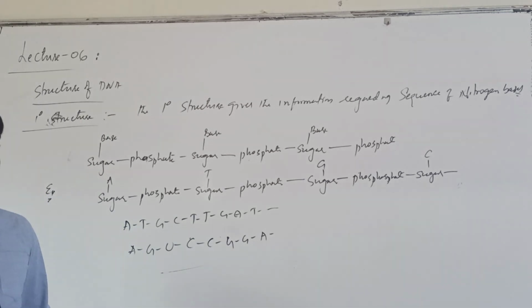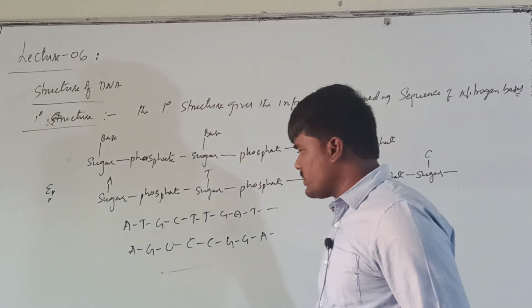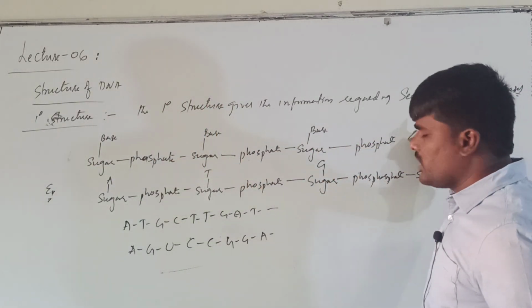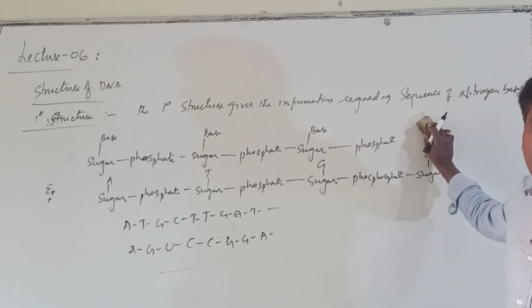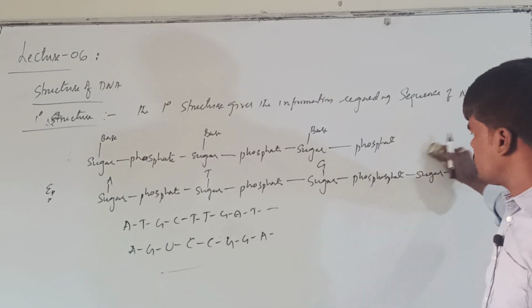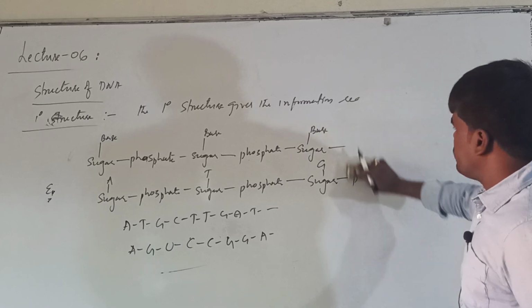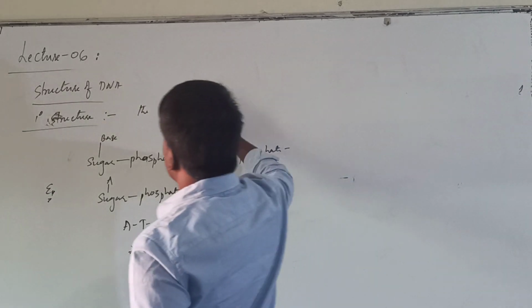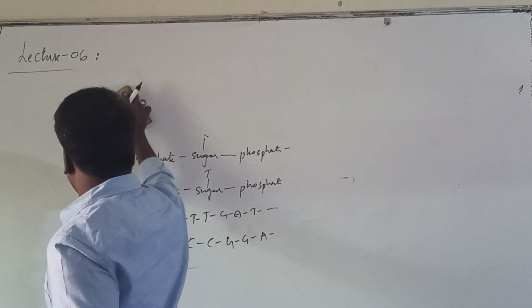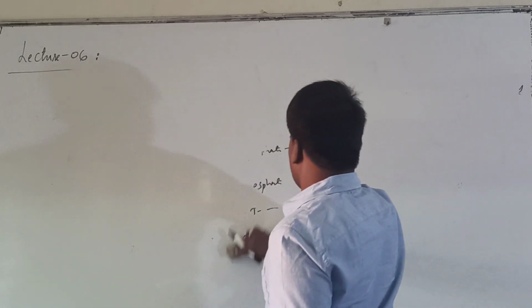Hope it is clear. If you are talking about the secondary structure, basically we will discuss the secondary structure or three-dimensional structure for DNA only, because it is a double helical structure, whereas RNA is a single strand. We don't discuss much about RNA. Our prime importance will be DNA only.